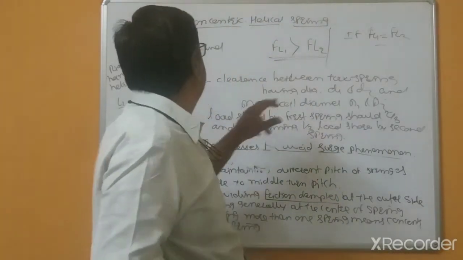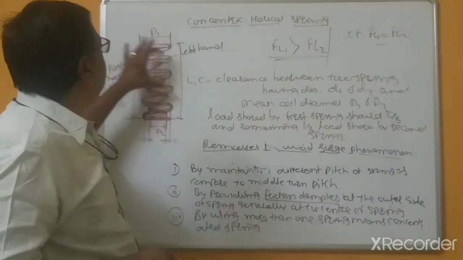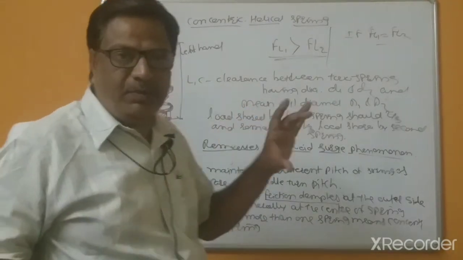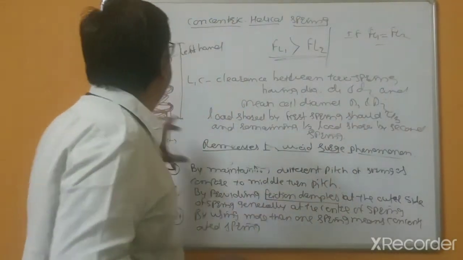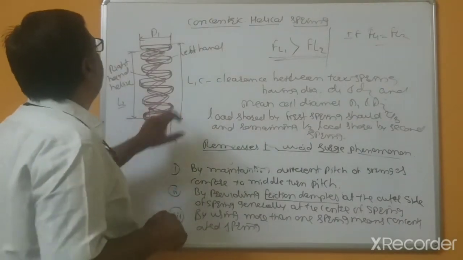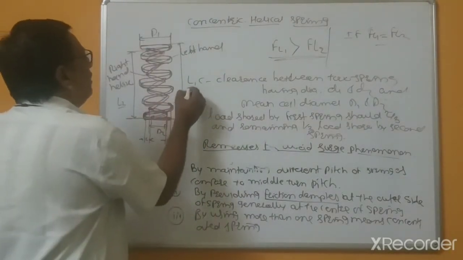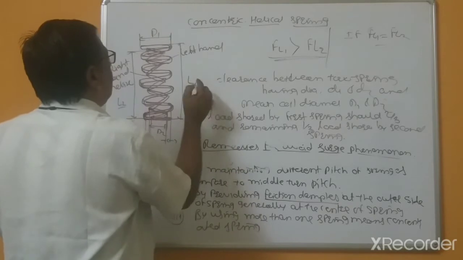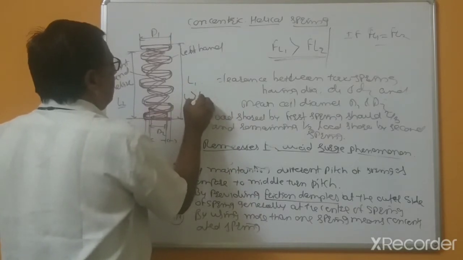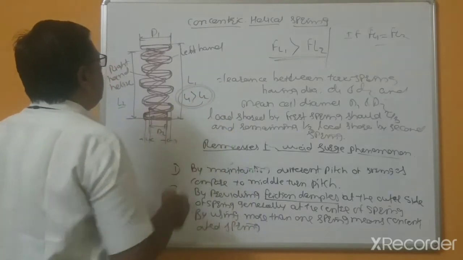So that's why L1 is greater than L2. This is very important.